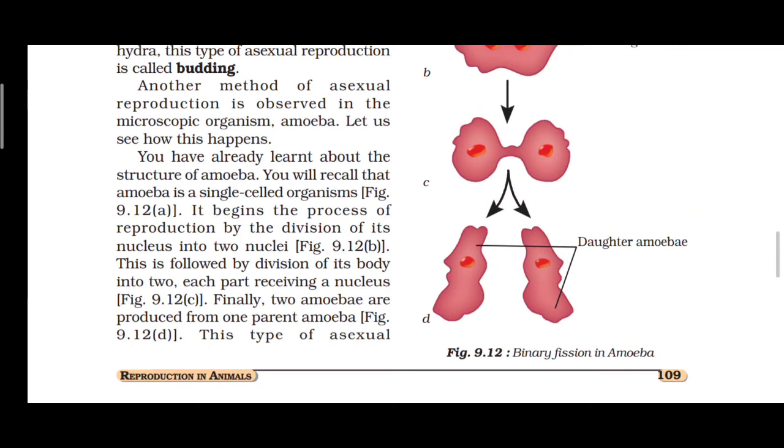The transformation of larva into adult is called metamorphosis. The type of reproduction in which a single parent is involved is called asexual reproduction. There are two examples: one is Hydra, the second one is amoeba. That's all about today's topic.